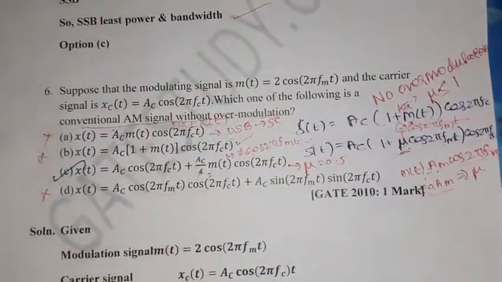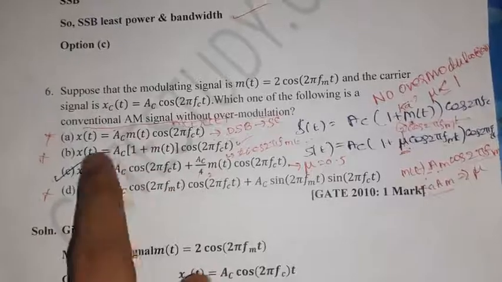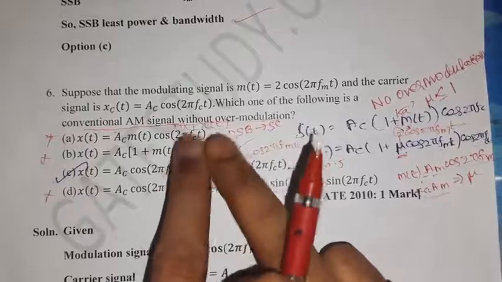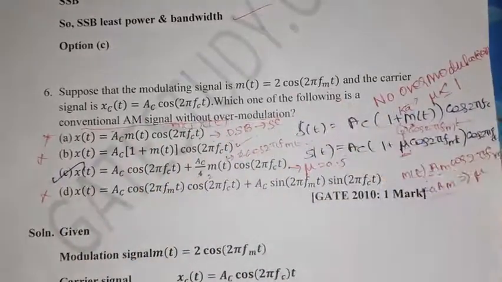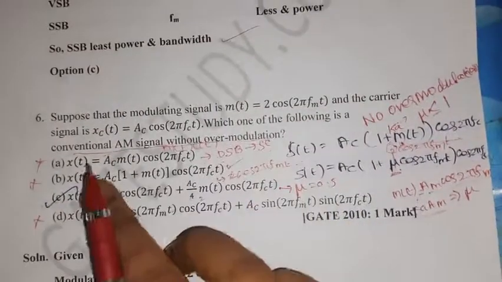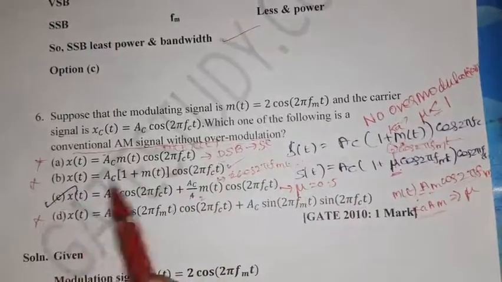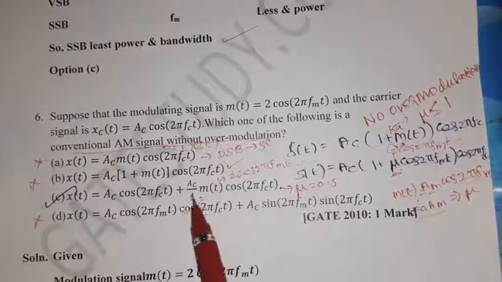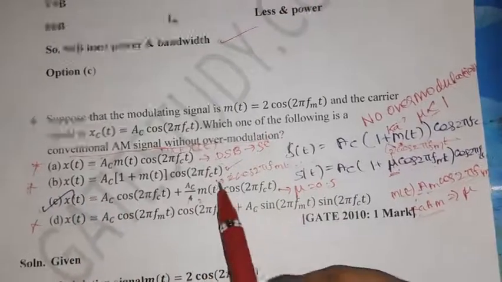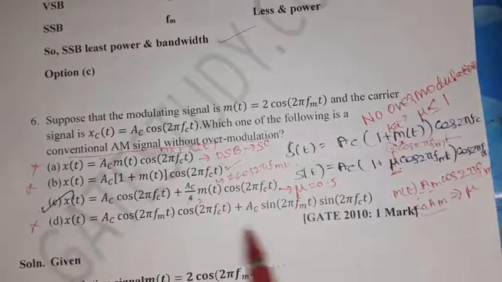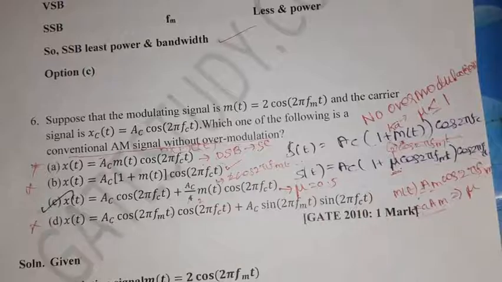A is double sideband suppressed carrier. I am telling you again, this is the standard expression for double sideband suppressed carrier, so it is not the one. Conventional AM is nothing but double sideband full carrier. This option expression is wrong. Option 2 is conventional AM with over modulation, so this is also wrong. Option 3 is a conventional AM expression without over modulation, so this is the correct one.